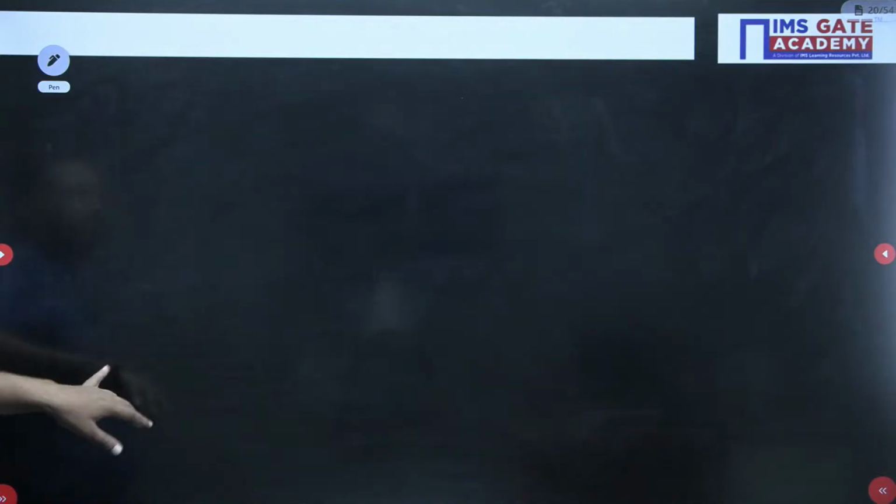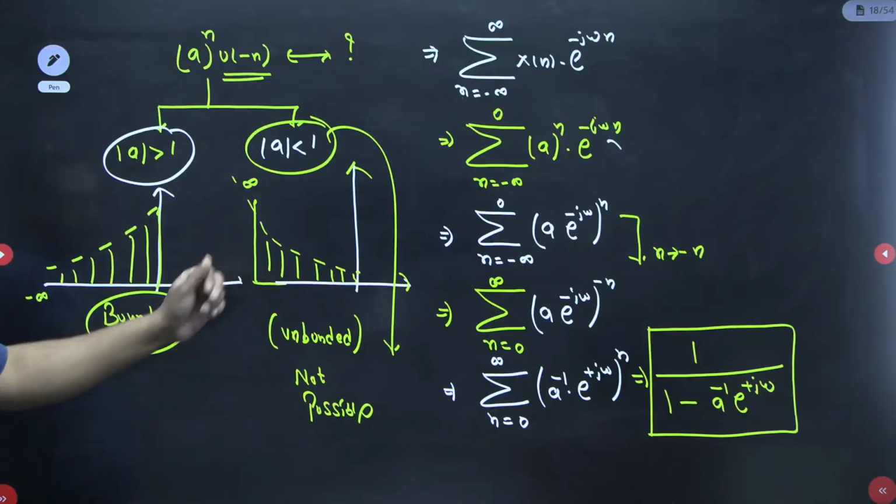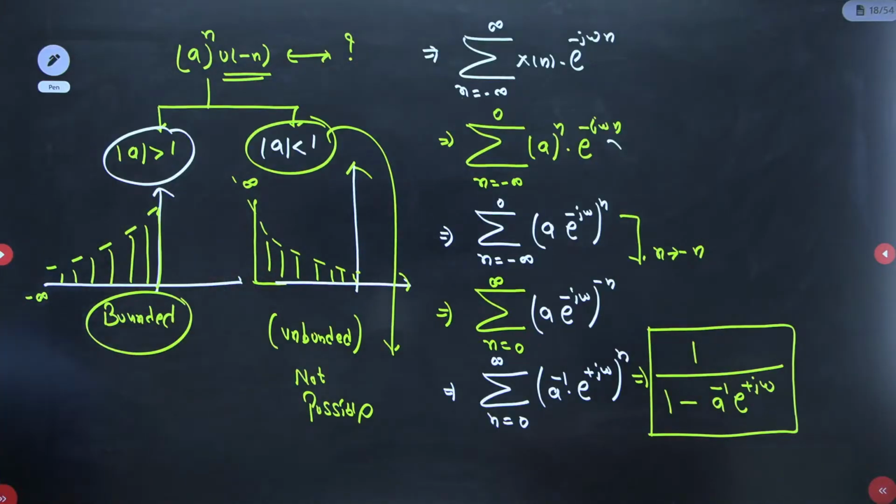Just complete this box fast. I think you are doing this calculation part, so just do this calculation part.